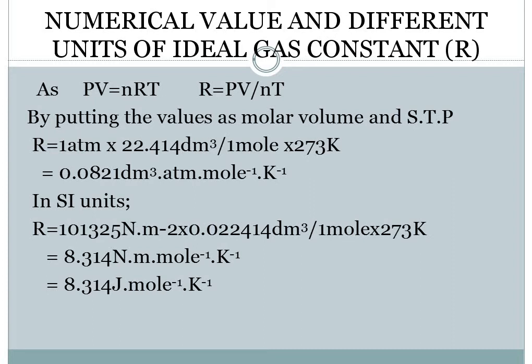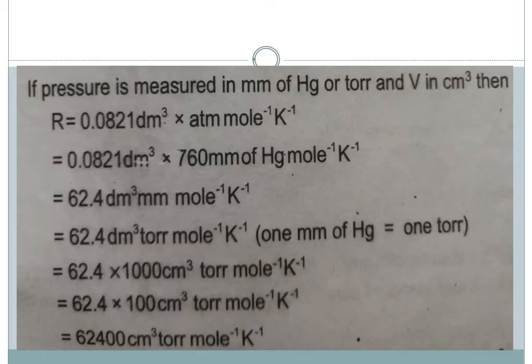I hope up till here all the things are clear. The things which you have to learn, it doesn't mean that you will just simply read them. You will write them again and again, and only then can you remember all these things. Now different units are given with different values. You can see that if pressure is measured in millimeter of mercury or in torr and volume in centimeter cube, then all these values change. That is, R can be equal to